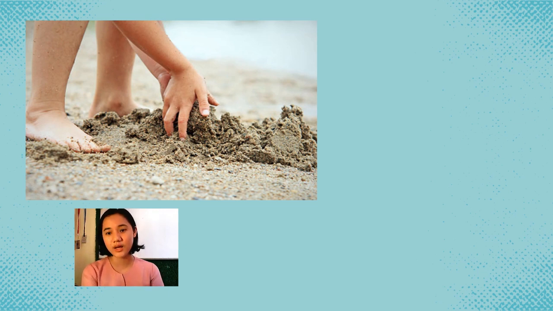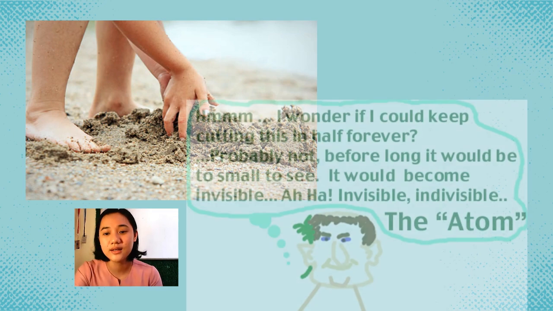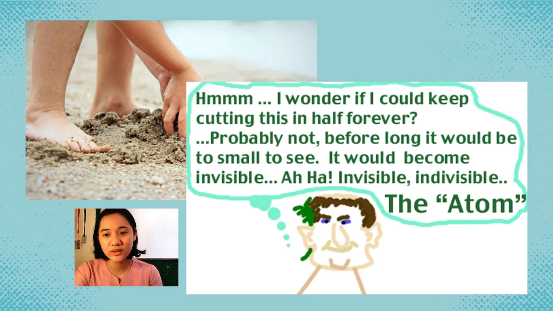Halimbawa, papel or paper naman. Kinat mo siya ng kinat or pinunit mo siyang pinunit, di ba? There will come a time wherein hindi mo na siya mapupunit pa kasi siya na yung pinaka-smallest. He believed that once you reach that point, yun na yung tinatawag niyang indivisible particle. He said, I wonder if I could keep cutting this in half forever?